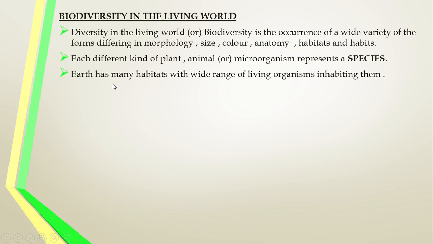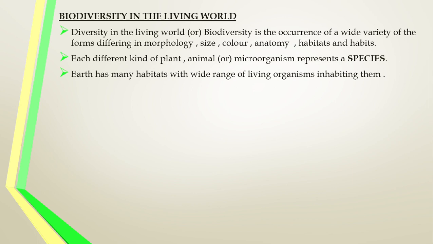Earth has many habitats with a wide range of living organisms inhabiting them. The earth has a wide variety of climatic conditions in various regions. Depending upon the climatic conditions, different environmental conditions occur. So the animals dwelling in that environmental condition also have different adaptive characters. That is very important. See, the characteristic features of an organism are directly linked to the environmental condition. The environmental conditions means the climatic conditions.